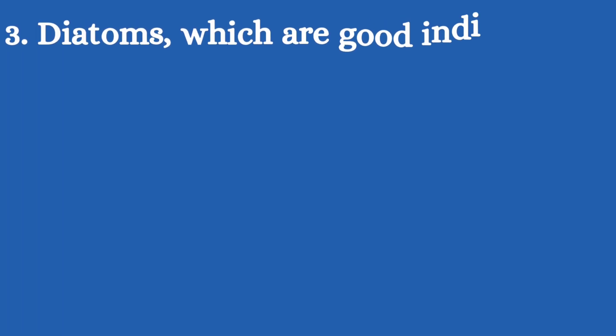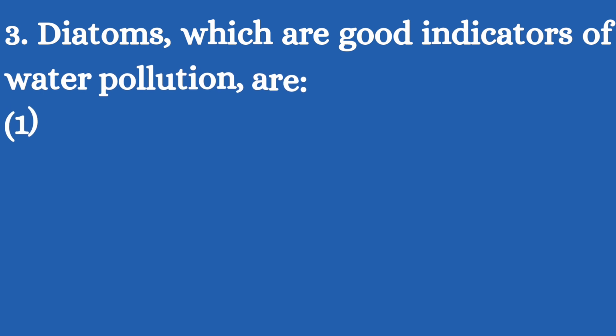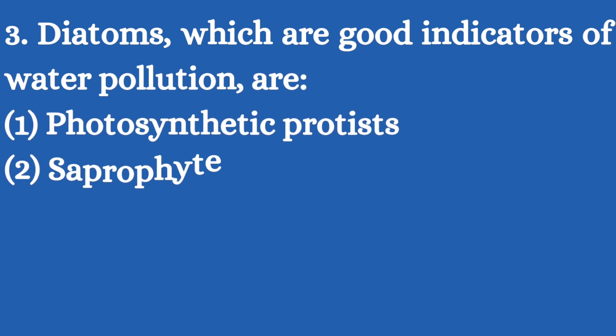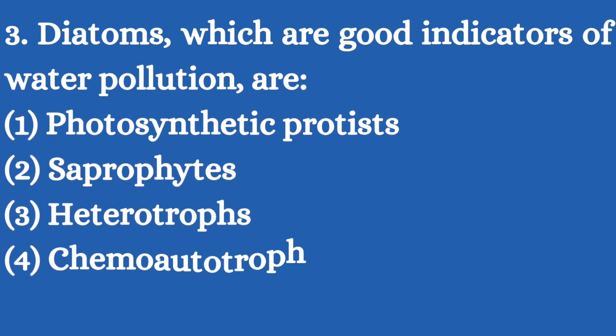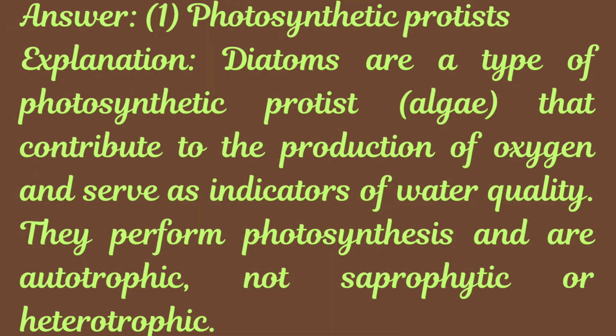3. Diatoms, which are good indicators of water pollution, are: options: 1. Photosynthetic protists. 2. Saprophytes. 3. Heterotrophs. 4. Chemoautotrophs. Answer: 1. Photosynthetic protists. Explanation: diatoms are a type of photosynthetic protist, algae, that contribute to the production of oxygen and serve as indicators of water quality. They perform photosynthesis and are autotrophic, not saprophytic or heterotrophic.